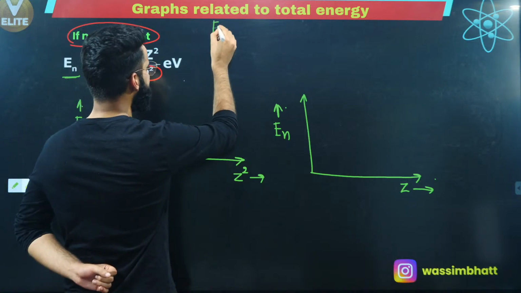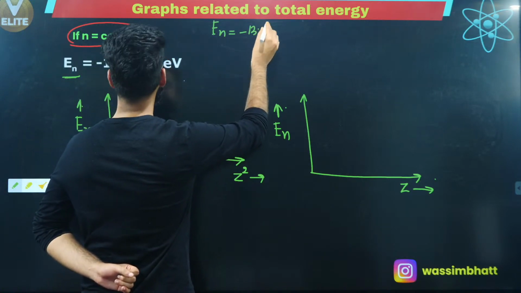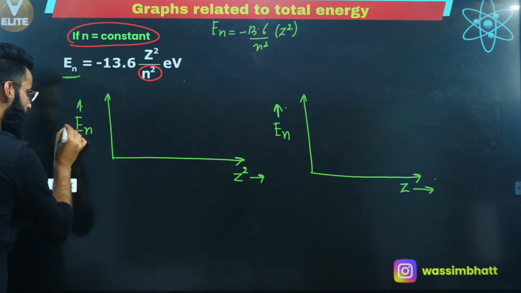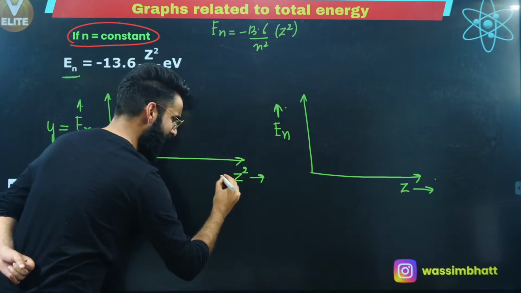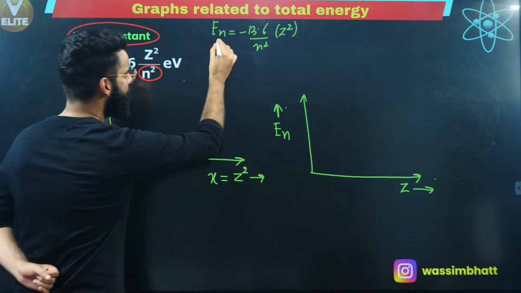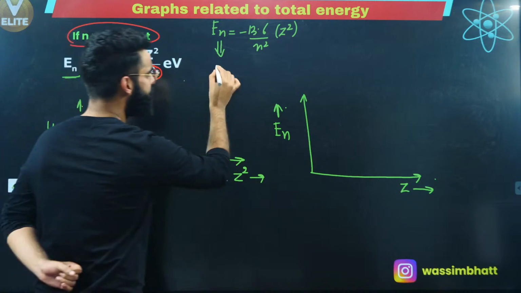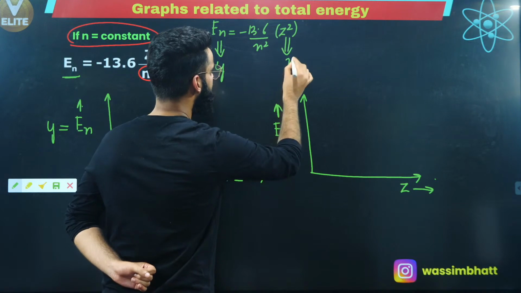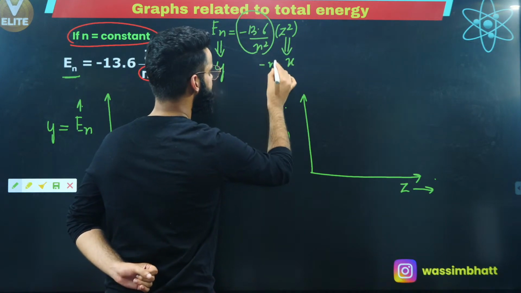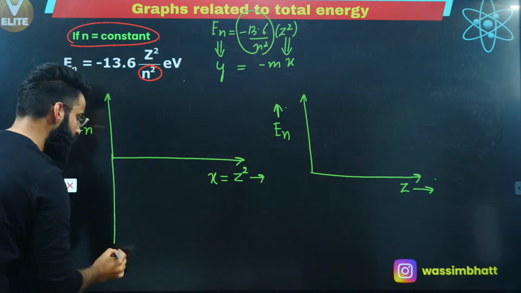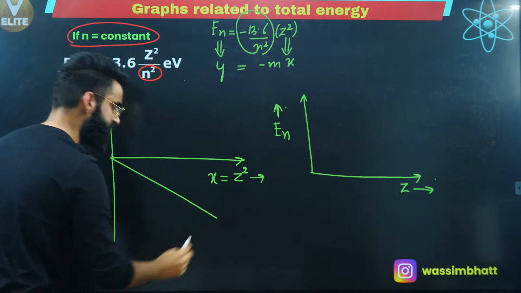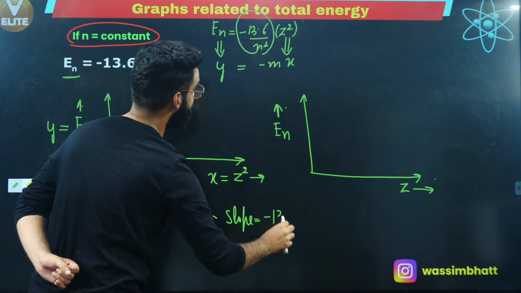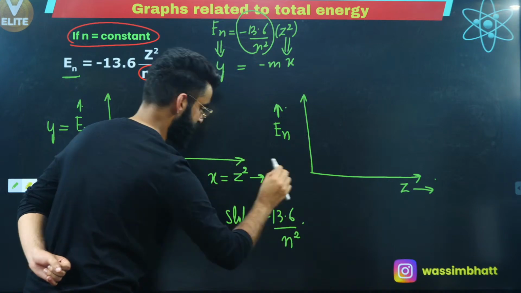So let me write the formula again. En is equal to minus 13.6 divided by n square multiplied by z square. So along y-axis I'm plotting total energy, along x-axis I'm plotting z square. So instead of this En, I'm going to simply write y, and instead of z square, I'm going to write x. So this all becomes minus m, so y is equal to minus mx. As you all must be knowing, y is equal to minus mx is a straight line, but the slope is negative. And the slope of this curve over here is equal to minus 13.6 divided by n square. This is the slope of the curve.